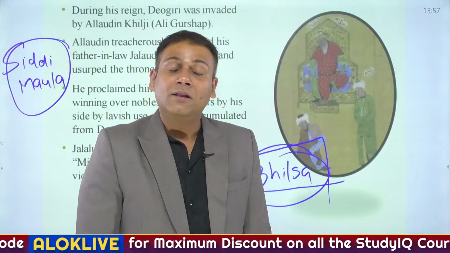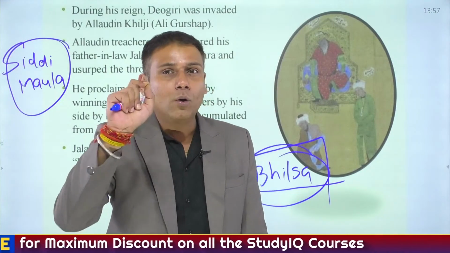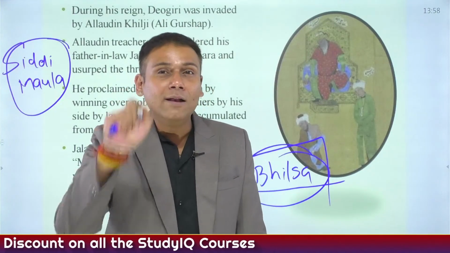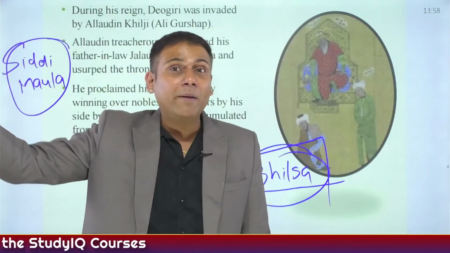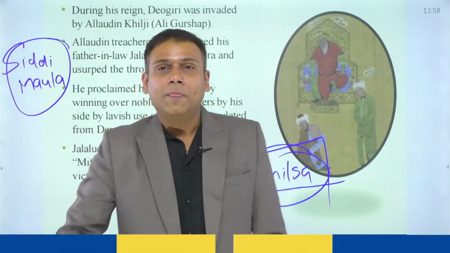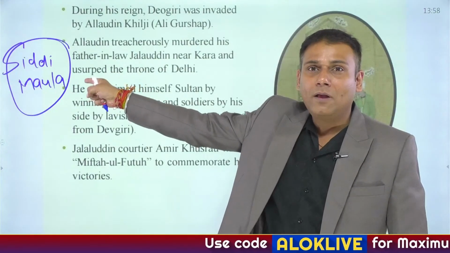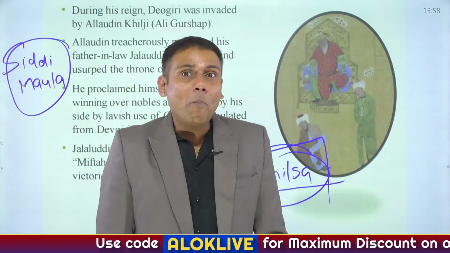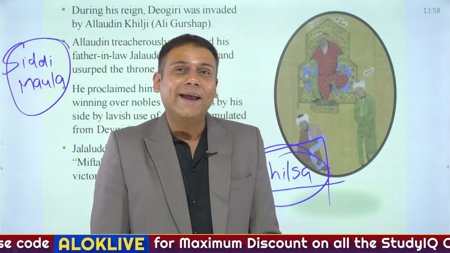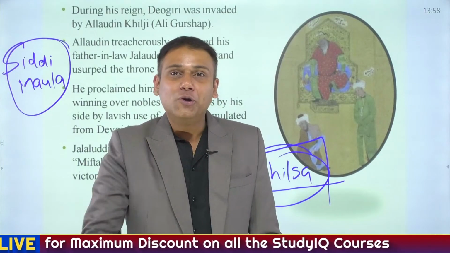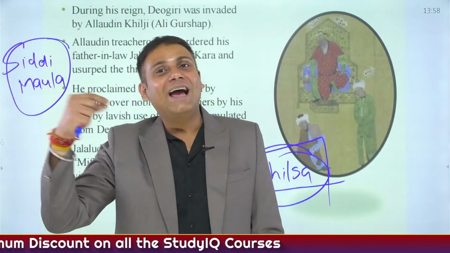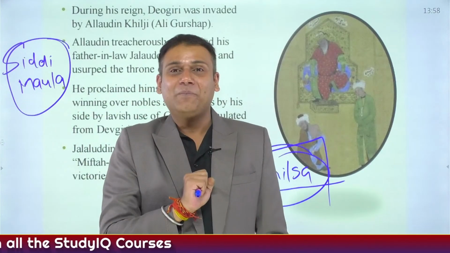But this time, Jallaludin wanted to create an example for future betrayals. What did he do? He had Siddhi Maula crushed by an elephant. So in the coming years, nobody else dared to go against Jallaludin Khilji. Nobody took his attitude leniently now.